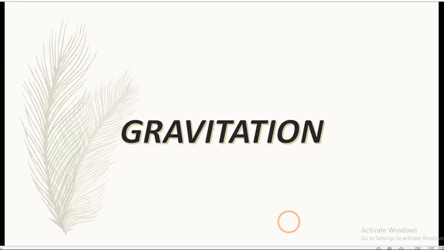Start with the Indian scientist Aryabhatta. According to him, regarding the motion of the moon, earth and other planets, the earth revolves about its own axis and it moves in a circular orbit around the sun. Also, the moon revolves in a circular orbit around the earth.